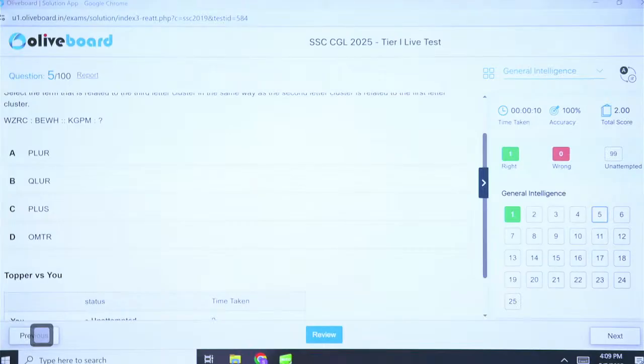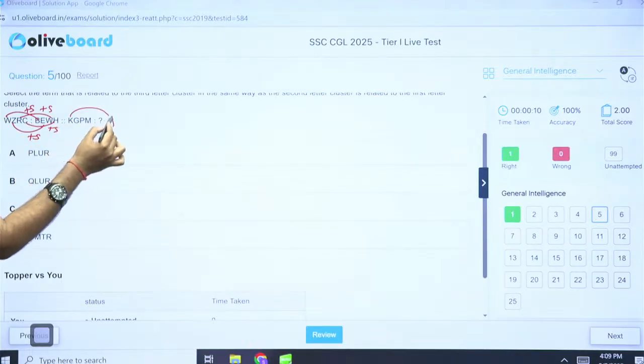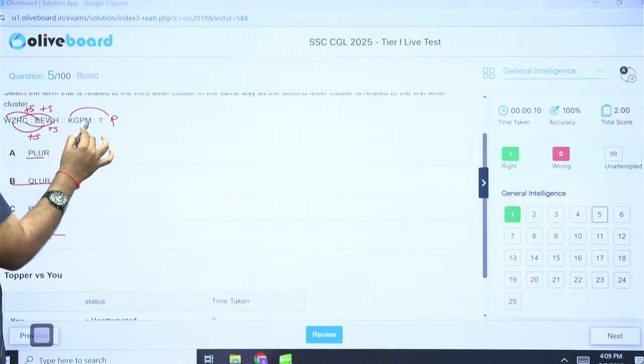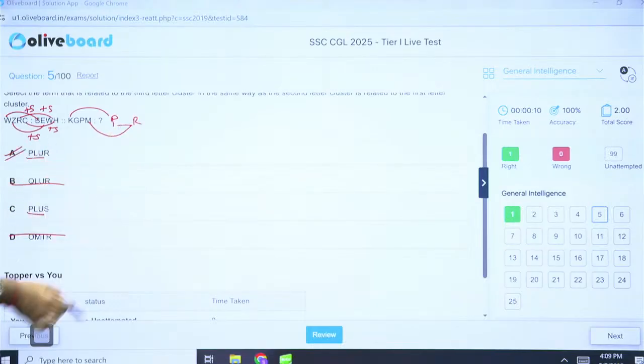This is not difficult actually, just that people can't connect sometimes. This is 23, this is 28, so they are just increasing by 5. This is 26, this is 5, so just increasing by 5. 18 plus 5 is 23, and 3 and 8 is again 5. So just try this here. So 11 plus 5 will be 16, so we'll start with P. This is gone, this is gone. PLU, PLU, don't bother checking the others, just check the last one. So 13 plus 5 is 18, so we'll have R in the end, which is option A.